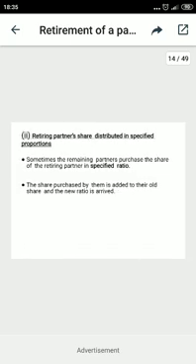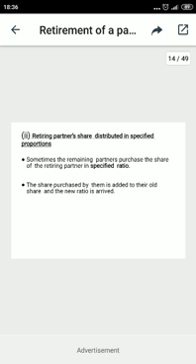Now come to the next: the retiring partner's share distributed in specific proportions. Specific means the outgoing partner's share may be in equal or any other agreed ratio, first to distribute and then to make additions to the remaining partners.